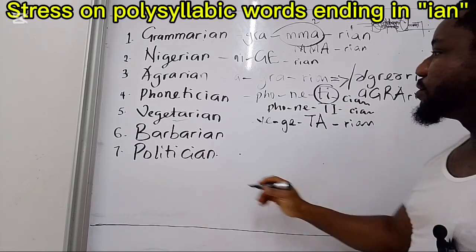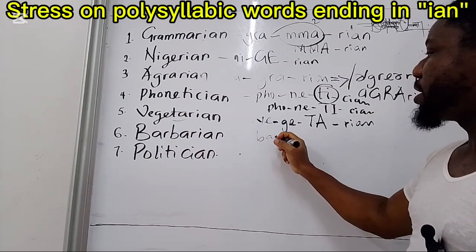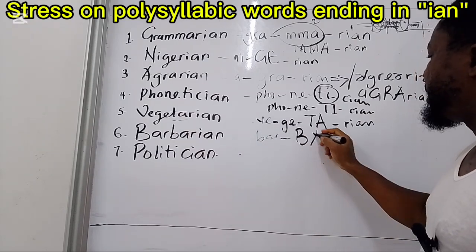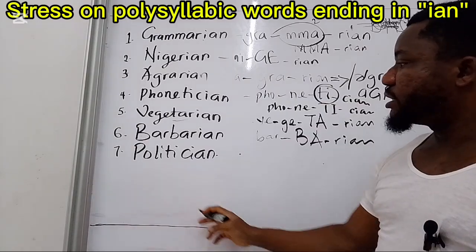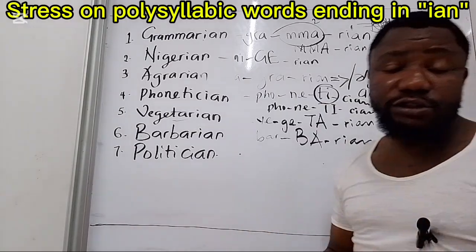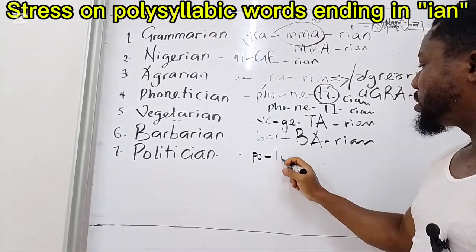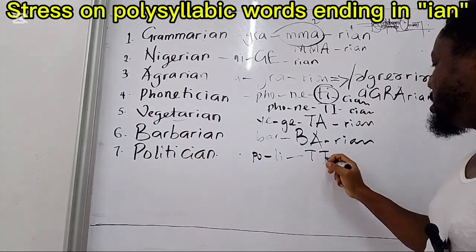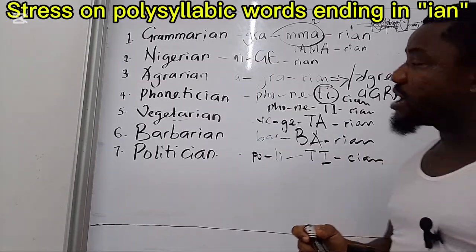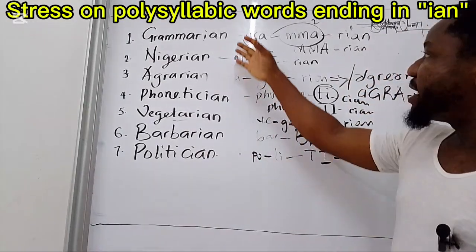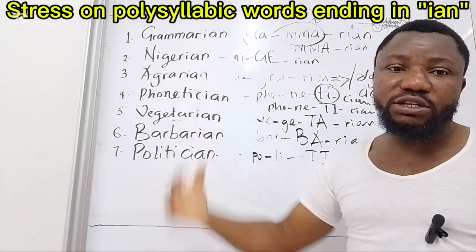Vegetarian. So number 6, barbarian. Barbarian. That's that. Then finally, politician. His father is a well-known politician. Politician. So simply what I'm trying to say is when you have a pattern of words ending in IAN, your stress should always be on the penultimate syllable.